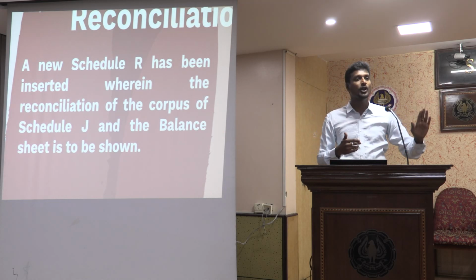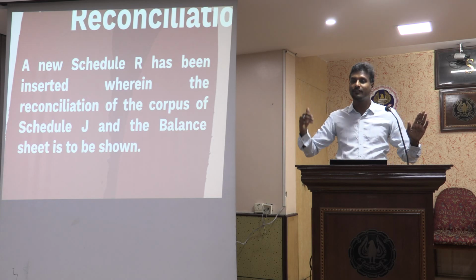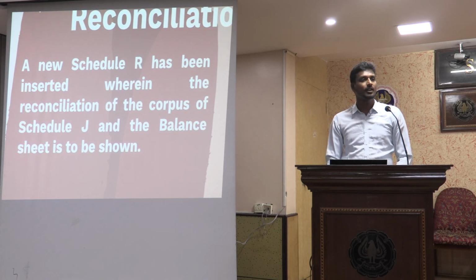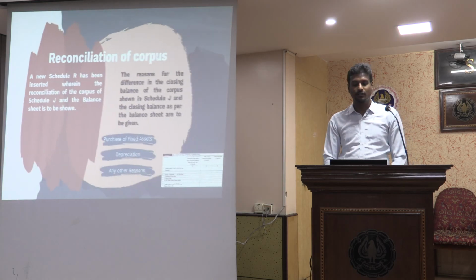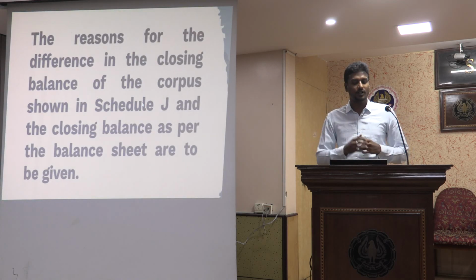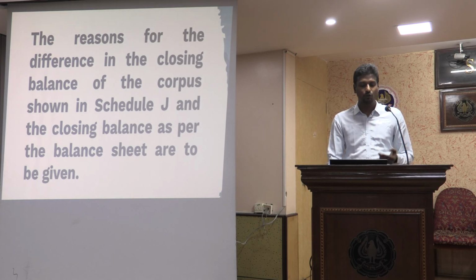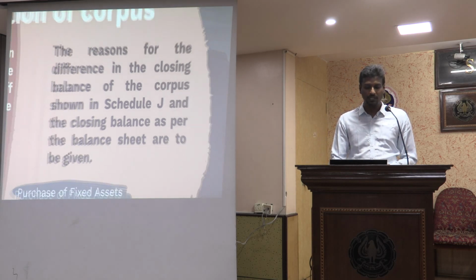What investments I am showing in the balance sheet and what investments I have disclosed in Schedule J, I have to give the reconciliation as to what is the difference and the reasons for the difference. So the reasons for difference in the closing balance of the corpus shown in Schedule J and the closing balance as per the balance sheet are to be given.